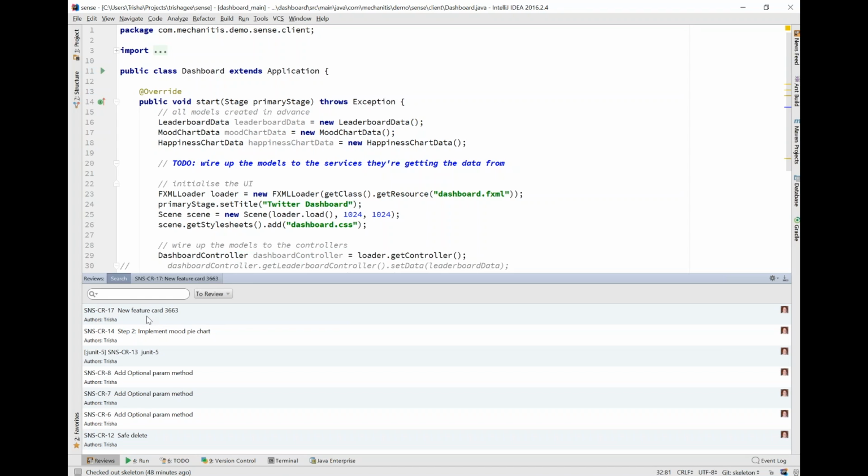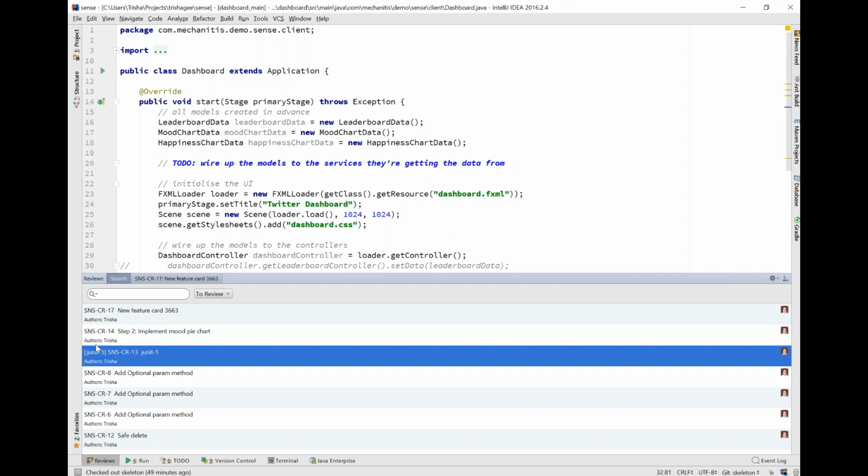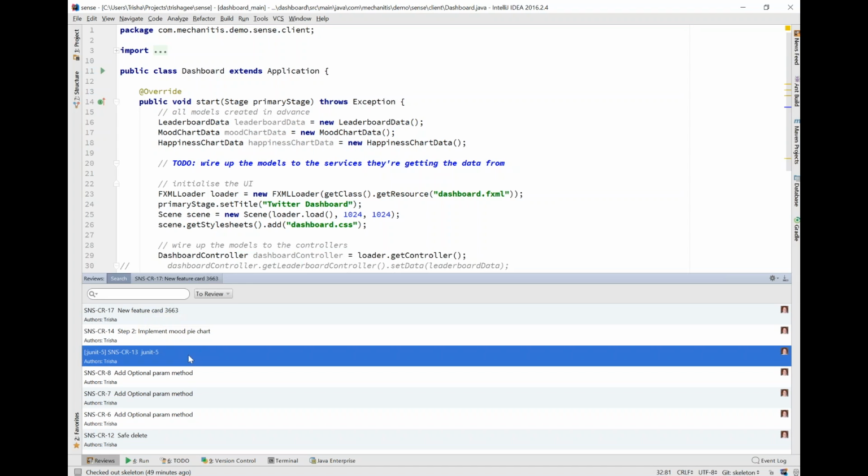So you can tell the difference here that these are code reviews with individual commits associated with them. This is a code review which is associated with a branch. And with branch reviews, every time you add a commit to that branch, the commit will automatically get added to that branch review. The example I'm going to look at is a single code review where you manually add commits to it. But I think that if you're doing things like feature branching, branch reviews are going to be a much more natural way of working.